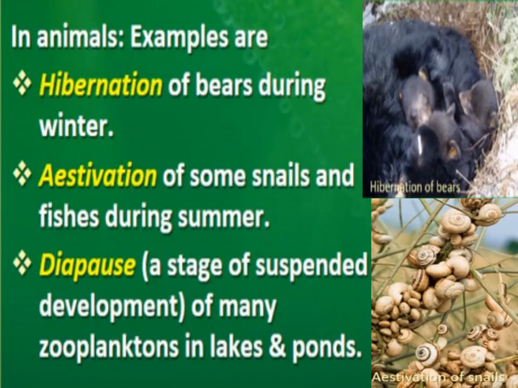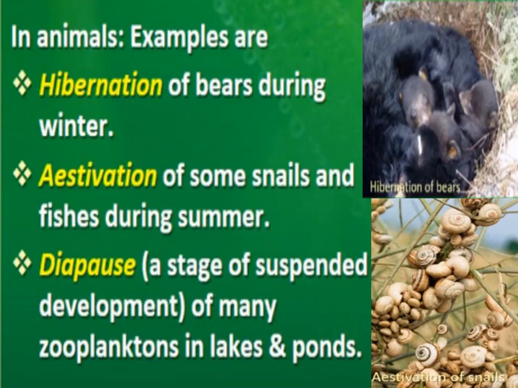These are also examples of suspend in animals. You have seen examples of suspend in plants; now these are examples in animals. First is hibernation of bears during winter. Here you can see in the picture, bears in polar regions undergo hibernation during winter season.